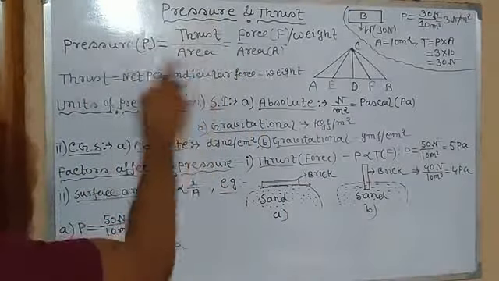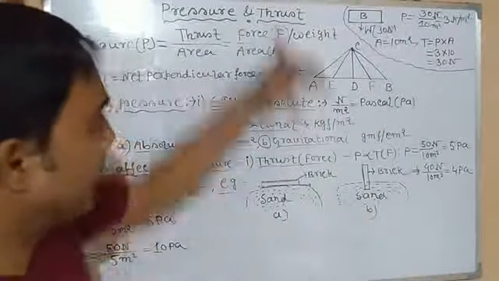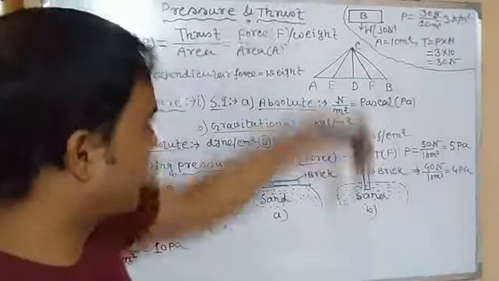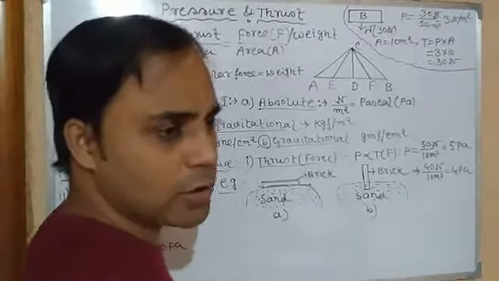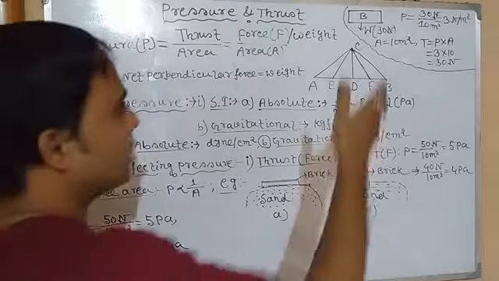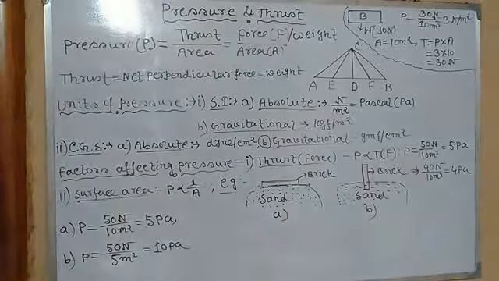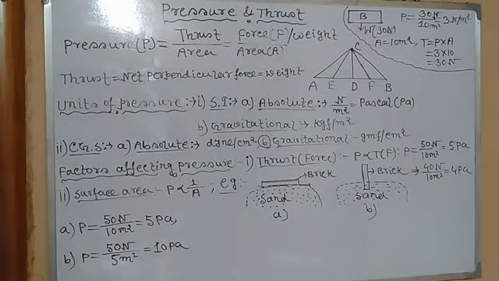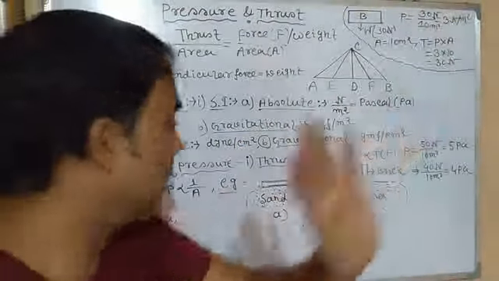So thrust is equal to pressure into area, which is nothing but its weight, because any solid object exerts force in the downward direction. We all know that weight always acts in the downward direction. Since thrust is the total perpendicular force acting on any surface, and this is the total force, it is nothing but the weight of the object. Clear? So this is thrust, the net perpendicular force. If you think of this example, you can easily remember it.